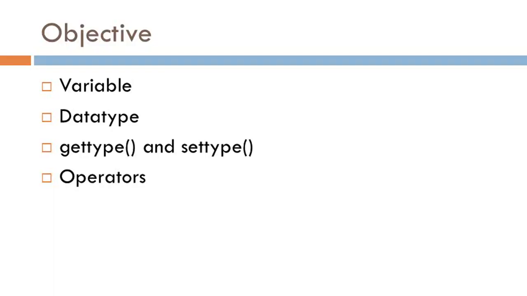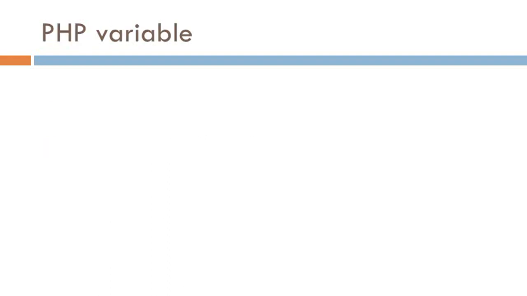Objective: after learning this video, students will be able to know what a variable is, how to declare a variable in PHP, what a data type is, the data types provided by the PHP language, the gettype and settype functions of PHP, and the various operators supported by PHP.